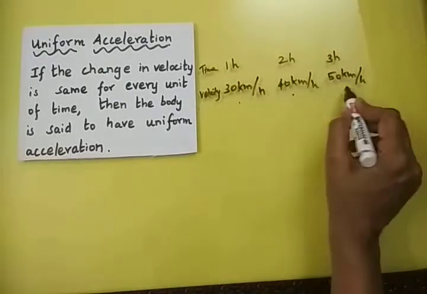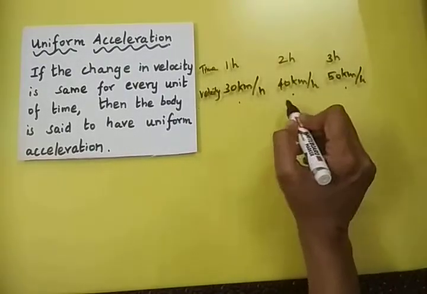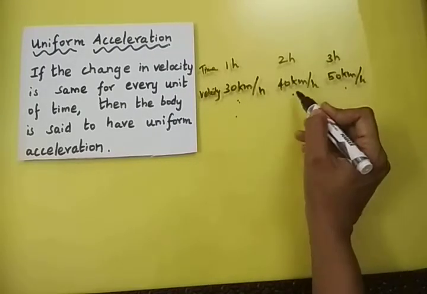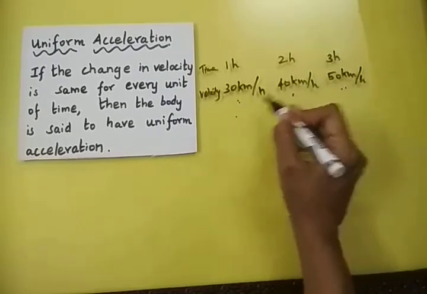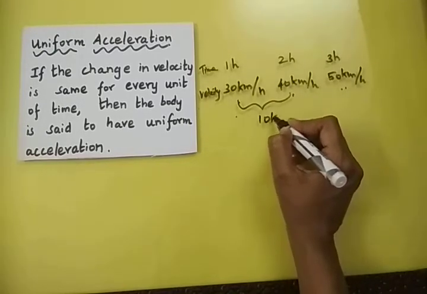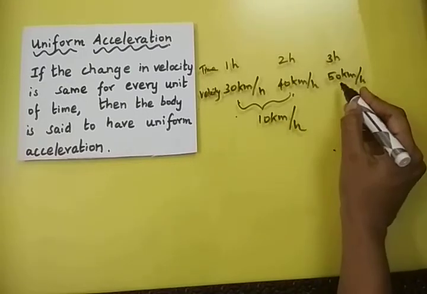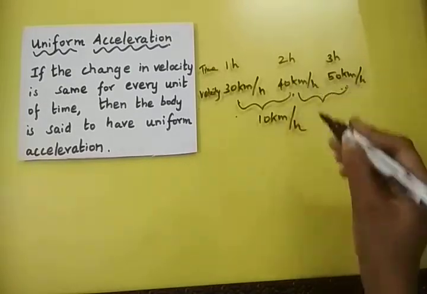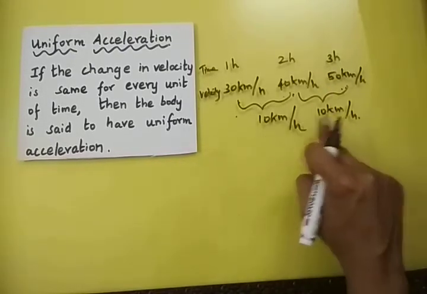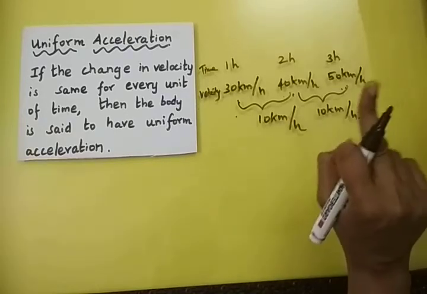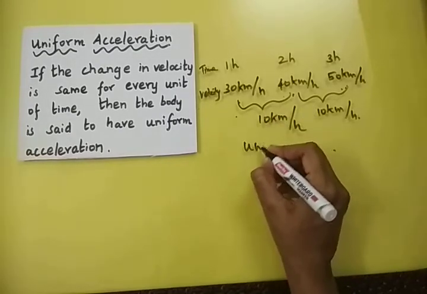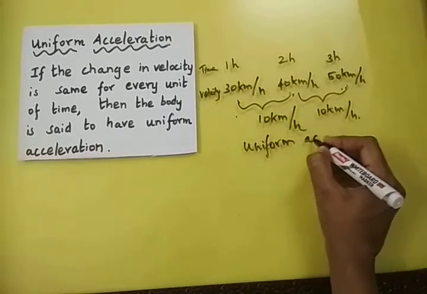There is an increase in the speed, no doubt. But you see how much is the increase for every hour? The first hour it was 30, the next hour it was 40, the next hour it was 50. So the increase in the speed is found to be constant, that is 40 minus 30 is 10 km per hour. And similarly 50 minus 40, V minus U, is 10 km per hour. So the change in velocity for every 1 hour is constant, and so we say that the car is in uniform acceleration.